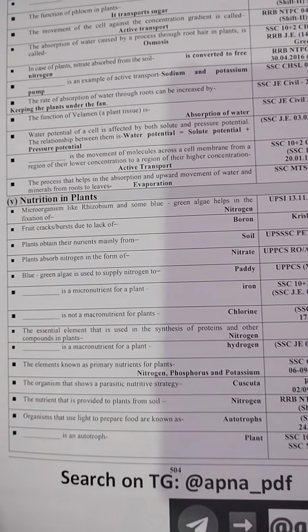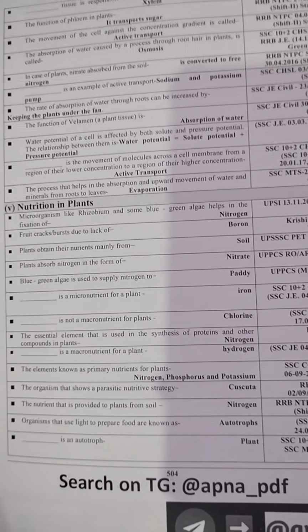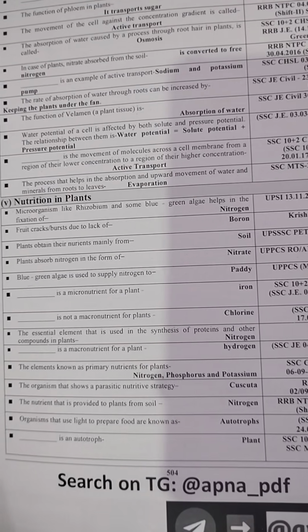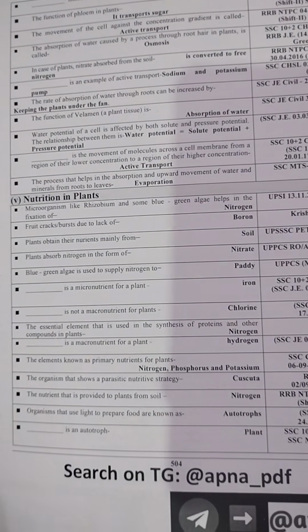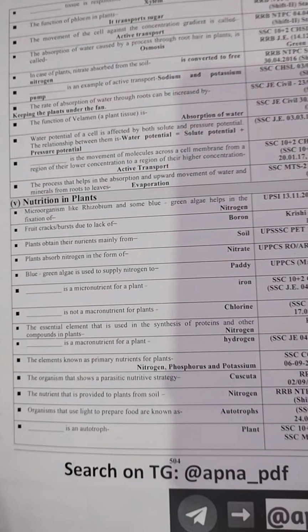The organism that shows a parasitic nutritive strategy is Cuscuta. The nutrient that is provided to plants from soil is called nitrogen. Organisms that use light to prepare food are called autotrophs. A plant is an autotroph.